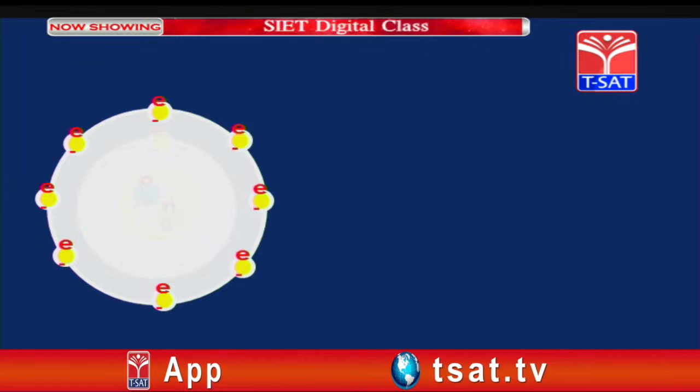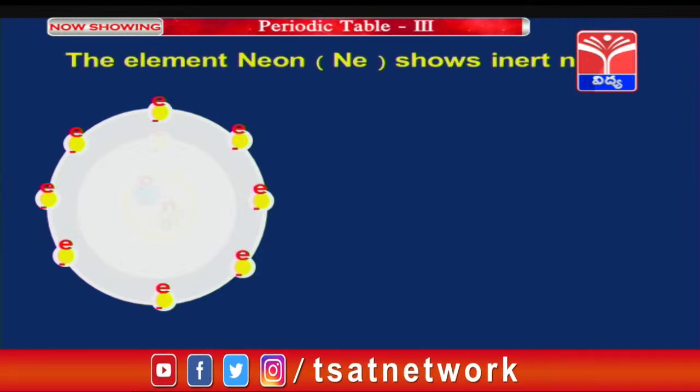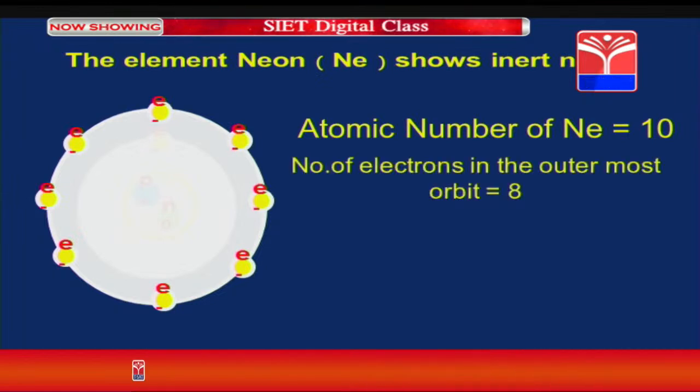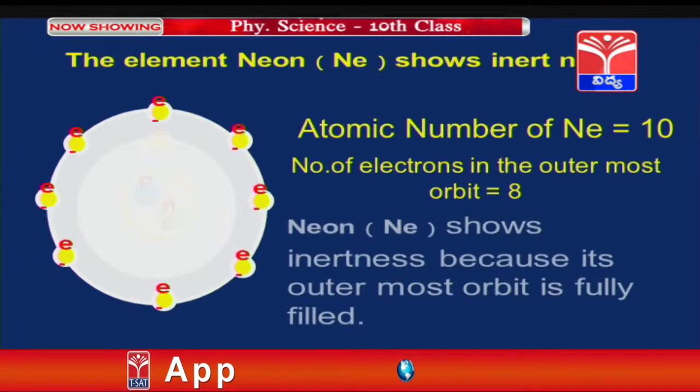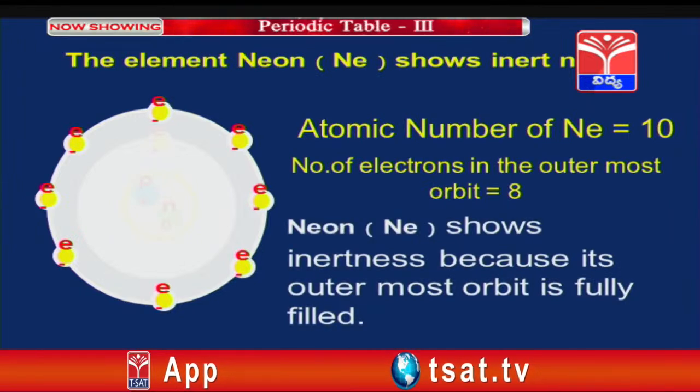Why? Because the electronic configuration of neon is 1s2, 2s2, 2p6. In the outermost orbit there are 8 electrons. The element neon shows inertness. Its atomic number is 10. The number of electrons in the outermost orbit is 8. Neon shows inertness because its outermost orbit is fully filled.